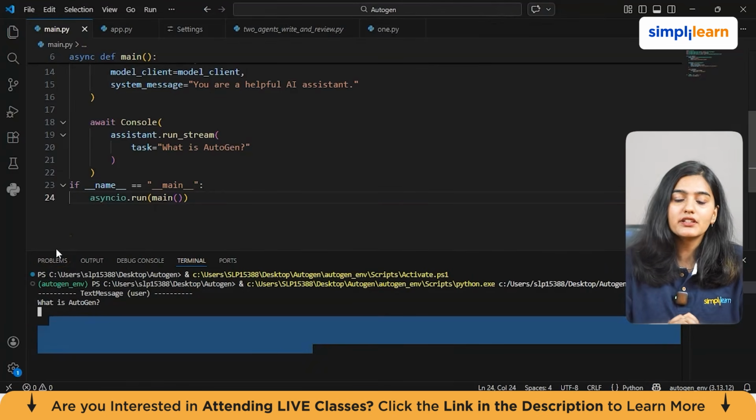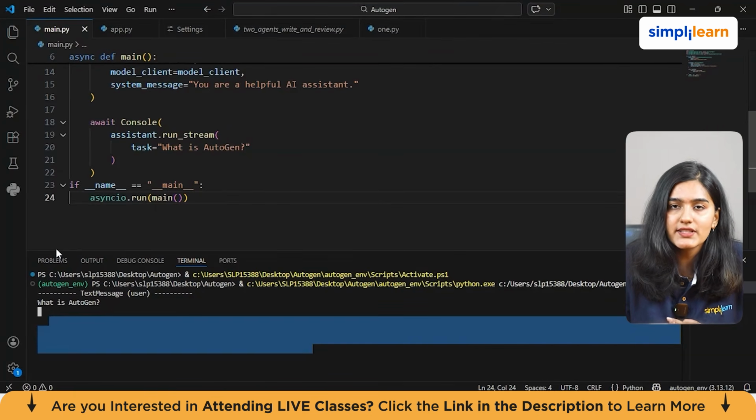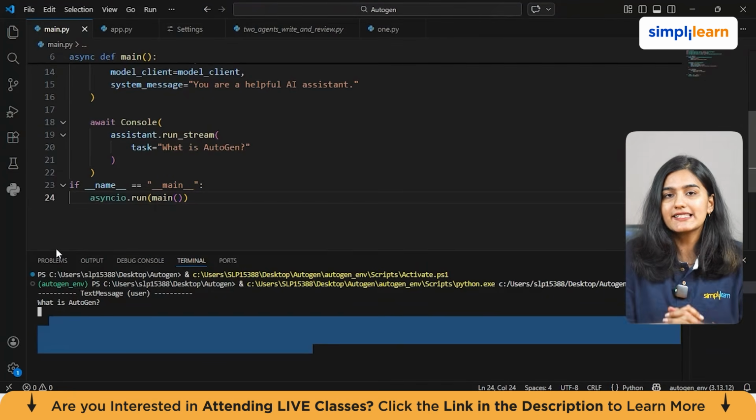So now we are done with the very first module of creating an AI agent using AutoGen. Now let us move to the next module, which is creating a multi-agent conversation. We'll be creating more than one AI agent and we'll see how these two talk.